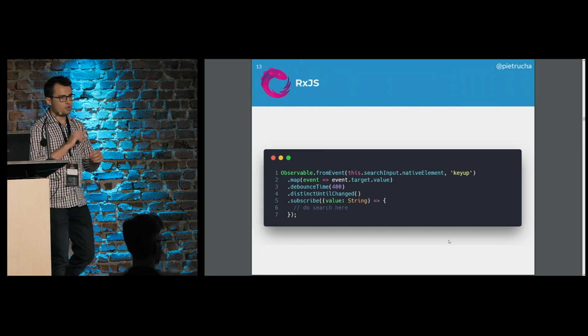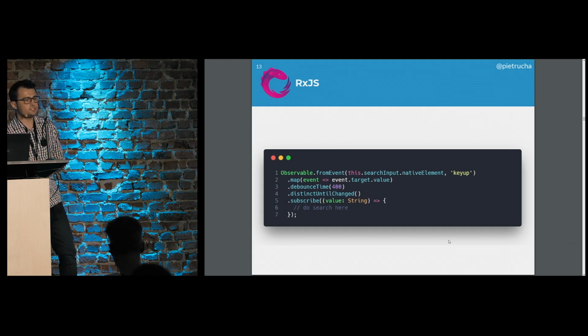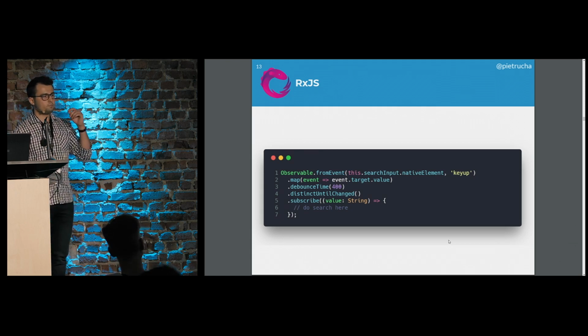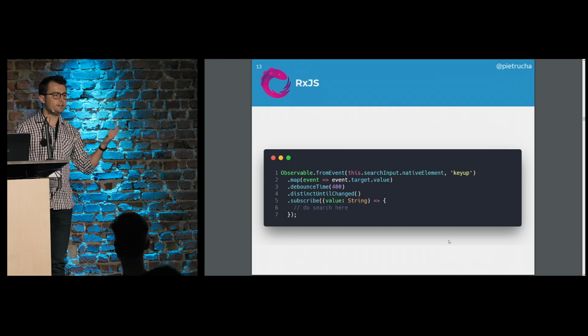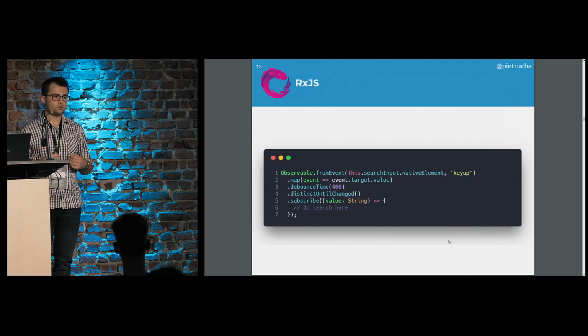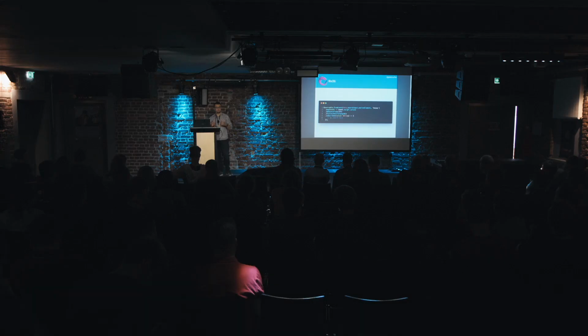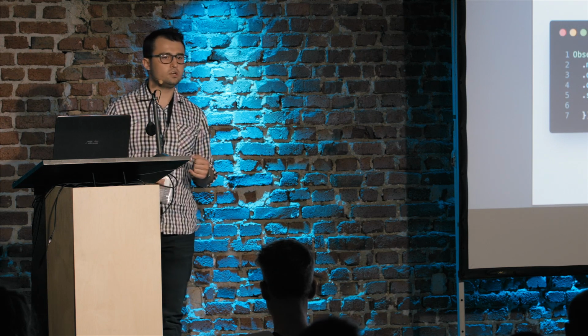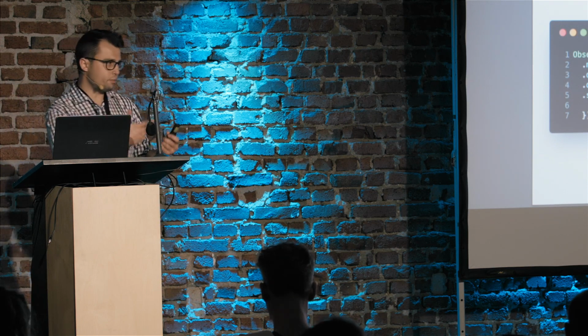What it means is that those operators allow us to do kind of sophisticated things without any side effects and without any imperative code, which means it's easier to reason about this code. It's easier to implement things that would be hard to implement in this imperative way, because we would need to introduce some state, calculate some time, compare some values, and here we are being given tools, which are those operators, that allow us to treat our propagation of change in this observable way. And there are a bunch of operators that cover a lot of cases, and the only thing you need to do is to compose your operators to achieve your goal.